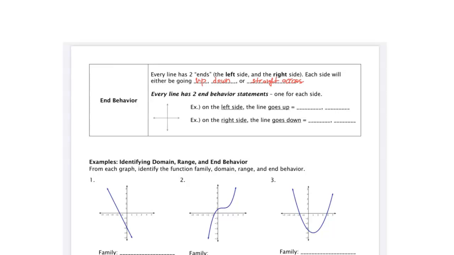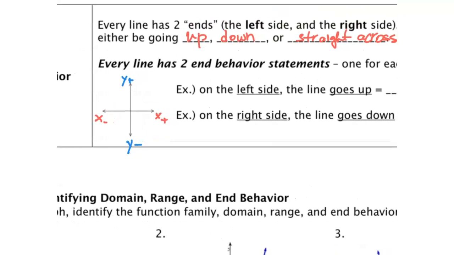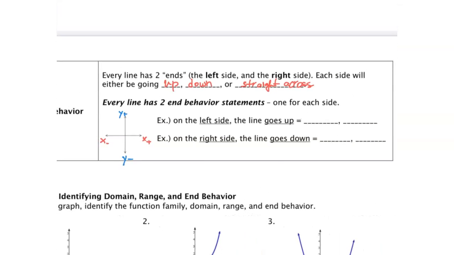So first off, looking at our coordinate plane, we have a side where our x values are positive, and then we have our side where our x values are negative. We have a side where our y values are positive, and we have a side where our y values are negative. So just think about your coordinate plane and think about where the x's are positive versus negative, as well as for the y's. If, for example, we have the following.